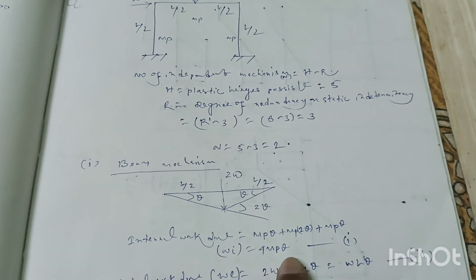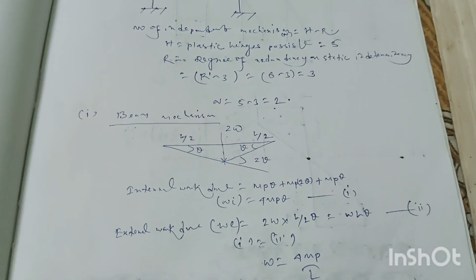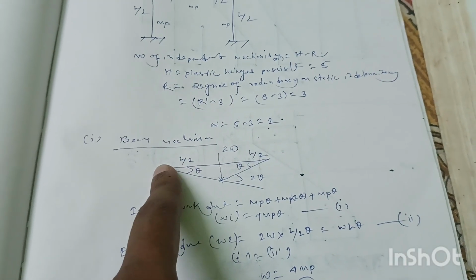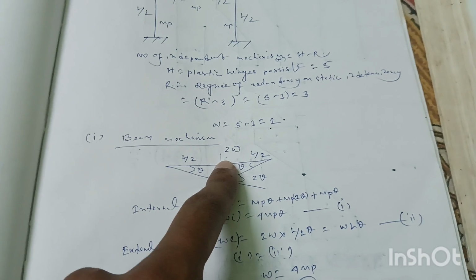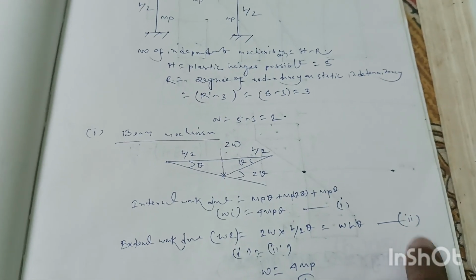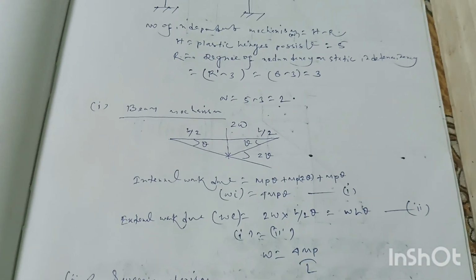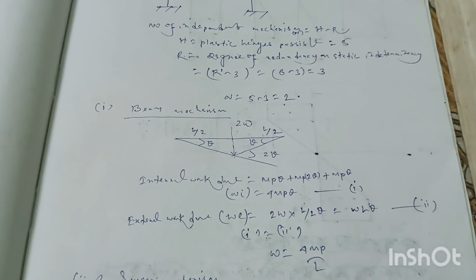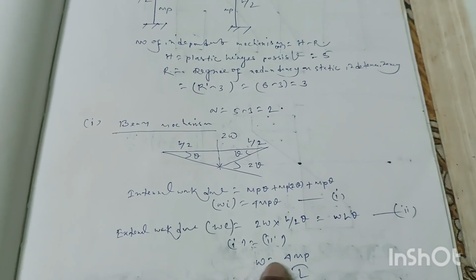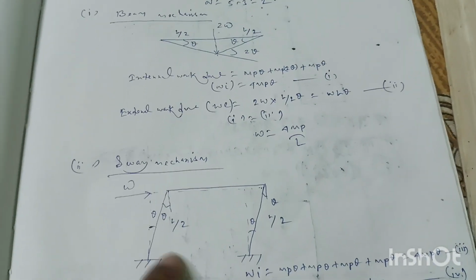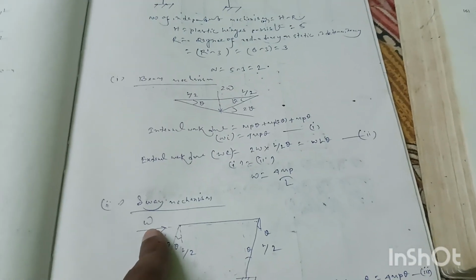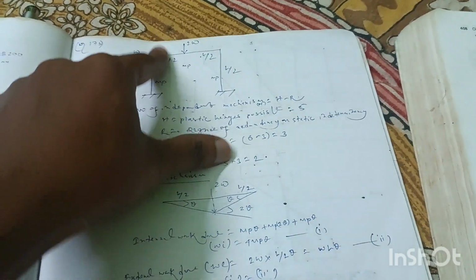So the total is 4 MP theta, and external work done WE will be equal to load into deflection. The load here is 2W and the deflection here is L by 2 into theta. So WL theta. By the principle of virtual work, if we equate equation 1 to equation 2, we will get collapse load W equal to 4 MP by L. Now the sway mechanism. For this mechanism, only the horizontal load is considered.